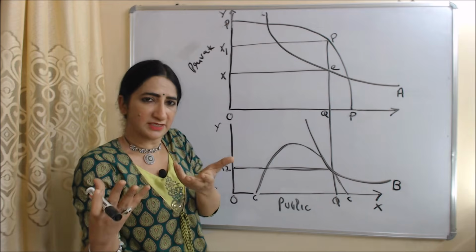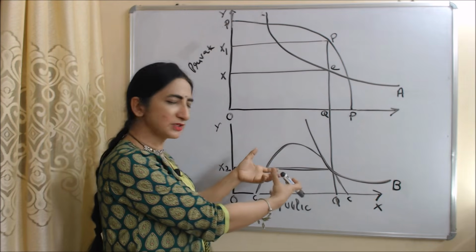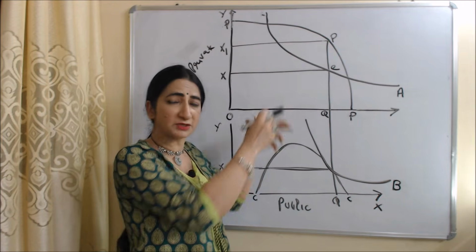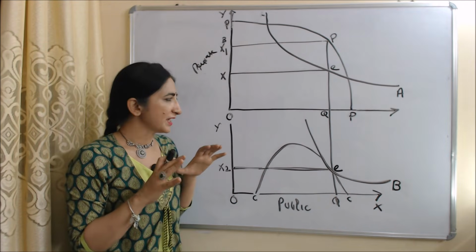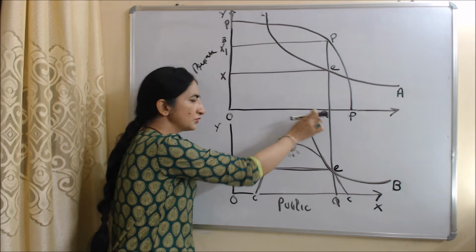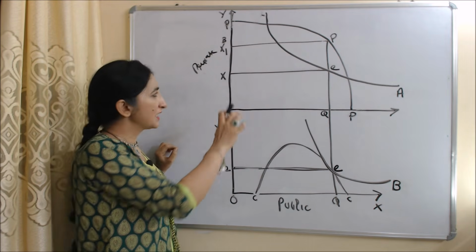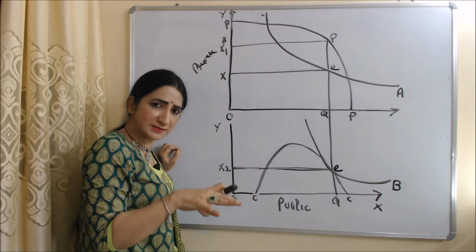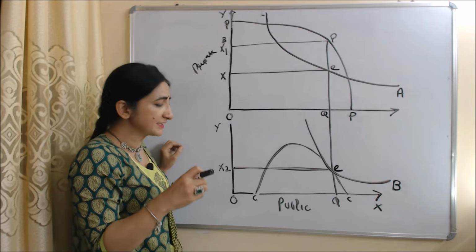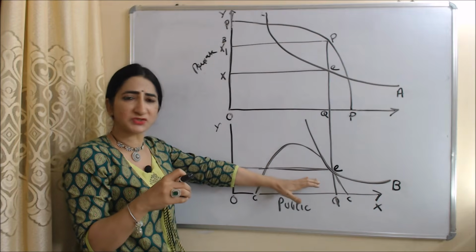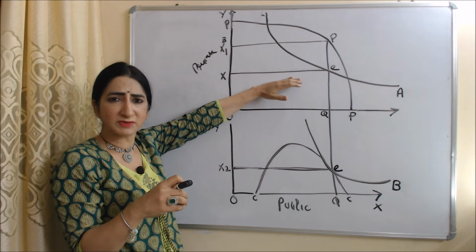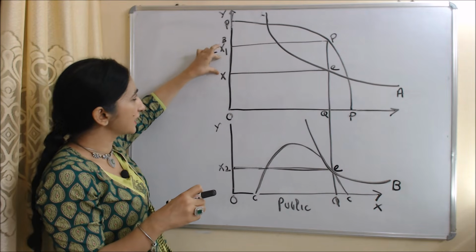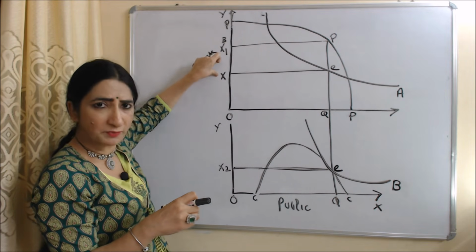Now we will see how we will maximize utility of A by keeping satisfaction, or we can say by keeping utility of A constant. So A is consuming OQ quantities of public goods and OX quantities of private goods, and A is very much happy with this combination. Now we will see how we will maximize satisfaction of B by keeping satisfaction of A constant. For doing this, we will distribute remaining X1 goods to B.